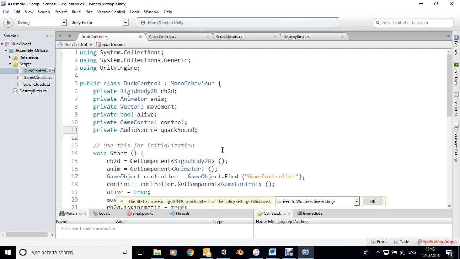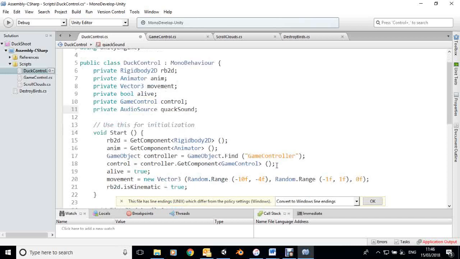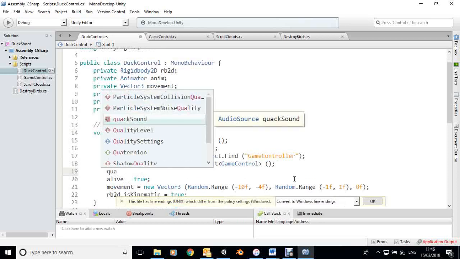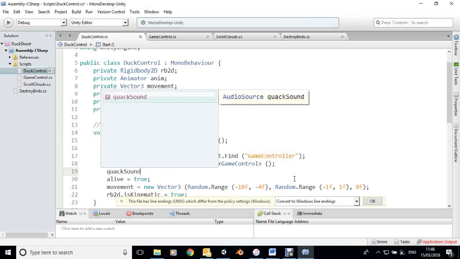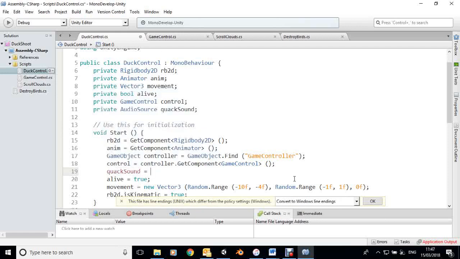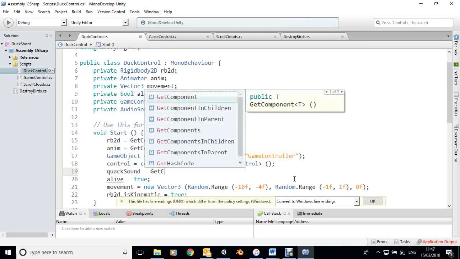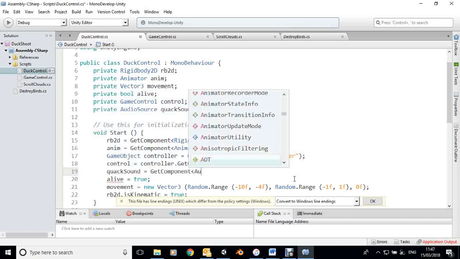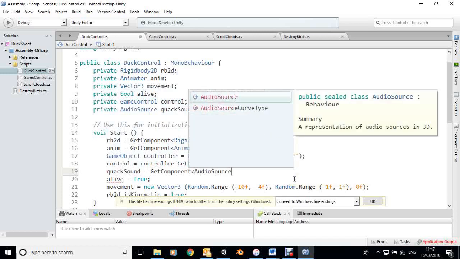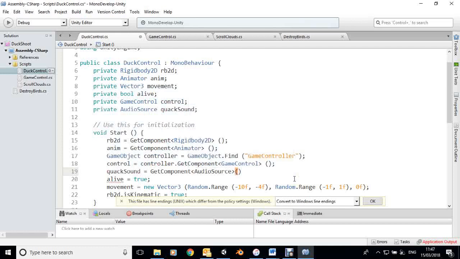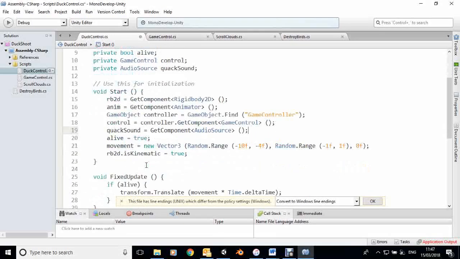Now, as we've added the audio source into the prefab, I can find it using the same sort of process here. So quack sound equals get component, audio source, and then the brackets. That will find the audio source component we've just added in and assign it to quack sound.